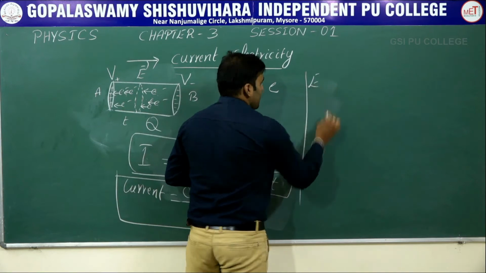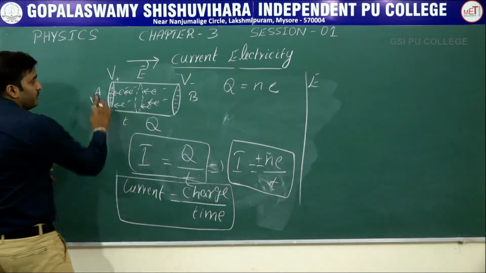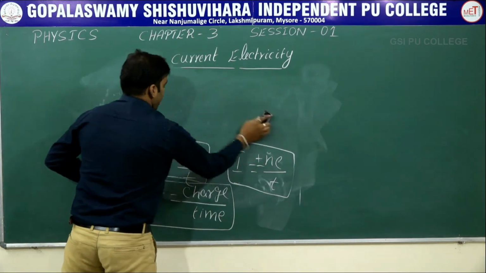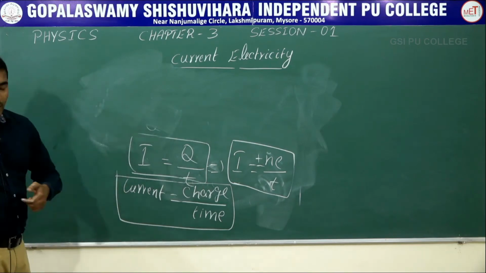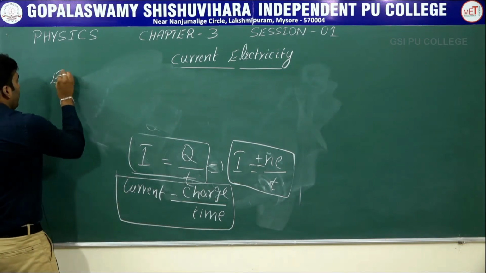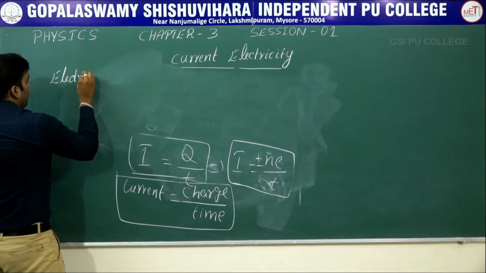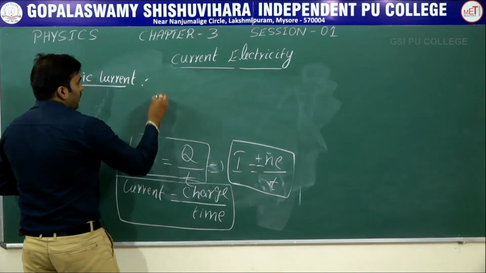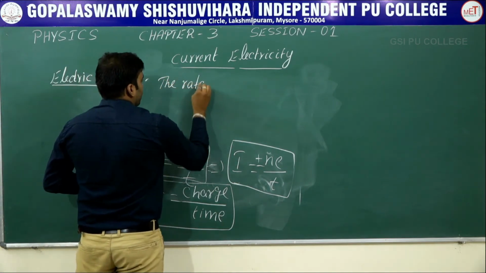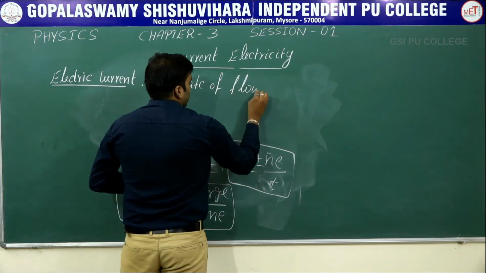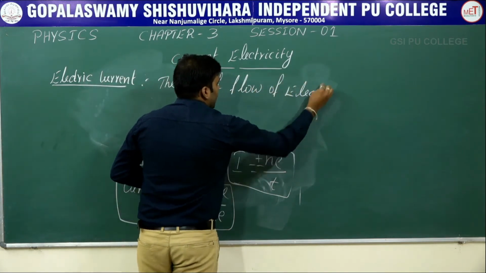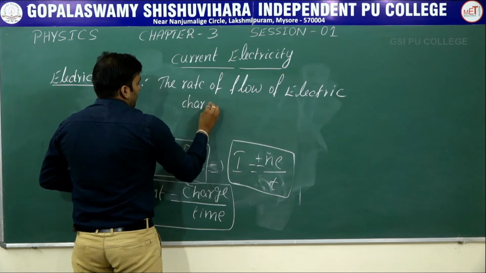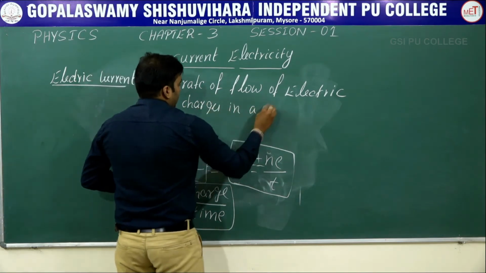Electric current is equal to the rate of flow of electric charges in a conductor.